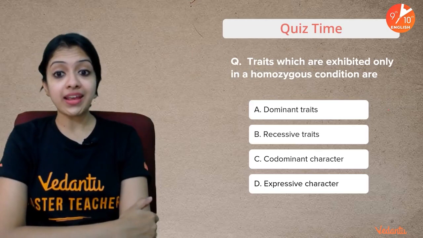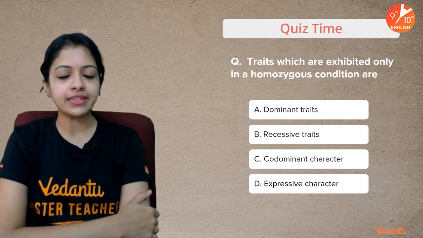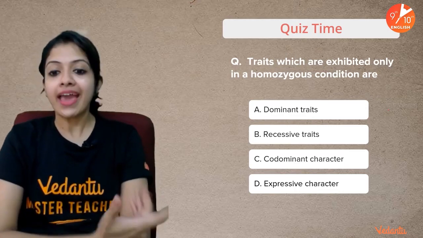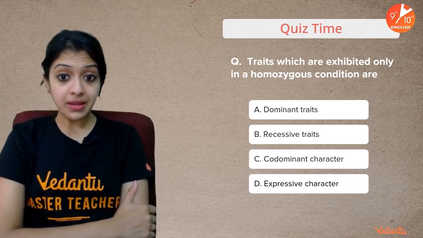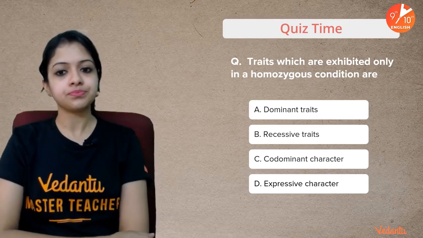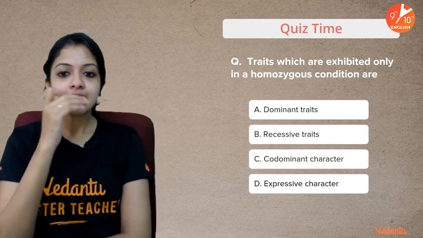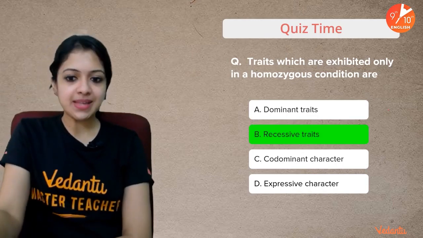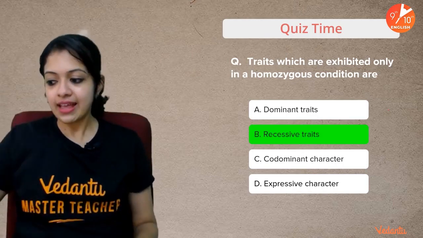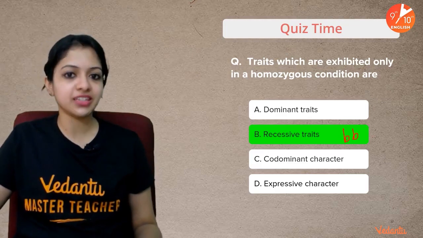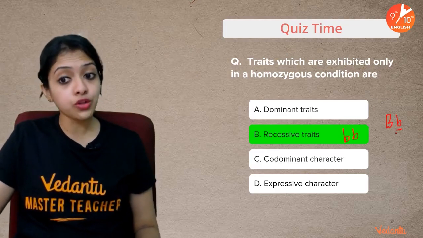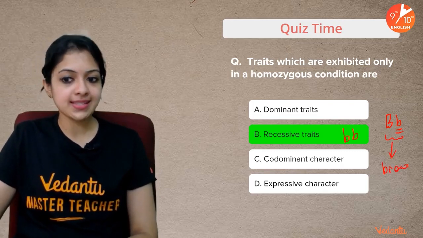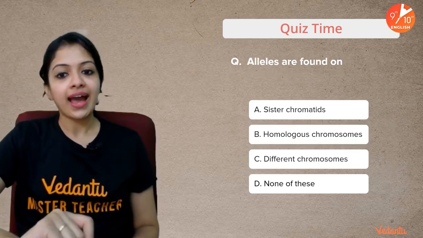Next one, traits which are exhibited only in a homozygous condition. What are they? Dominant traits, recessive traits, codominant character, expressive character. Traits which are exhibited only in a homozygous condition. Yes, some of them I told you can be expressed in a heterozygous condition also. And your time is up. The answer is recessive traits. Yes, the blue eye color could be expressed only in this condition. If it was this condition, although this one single allele was present, it would be expressing it as brown eyes. As simple as that.